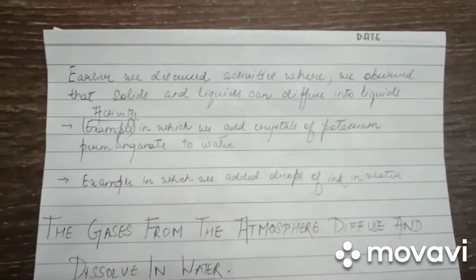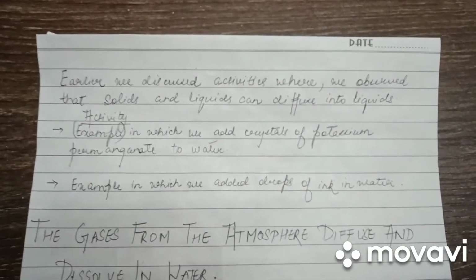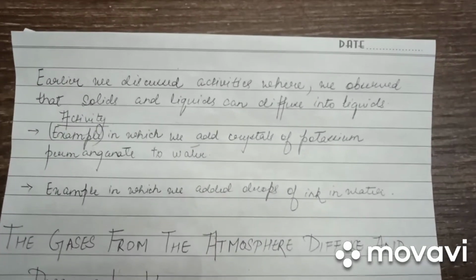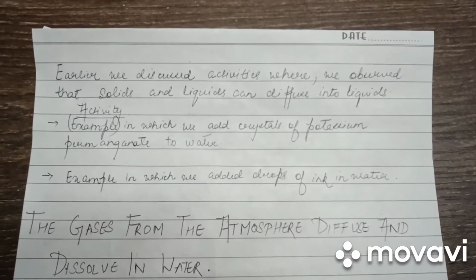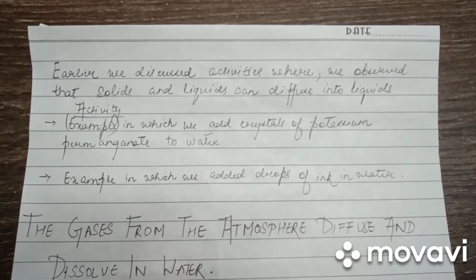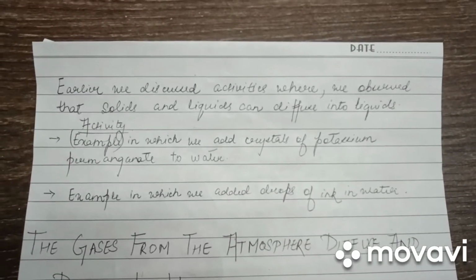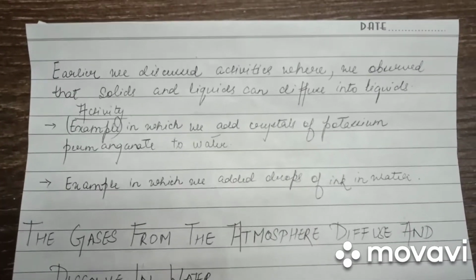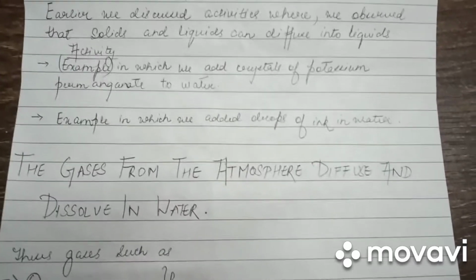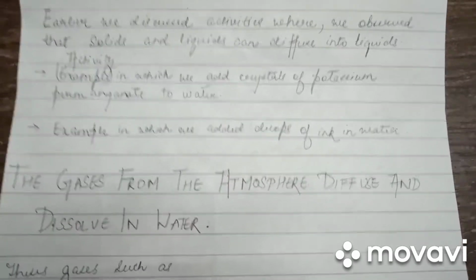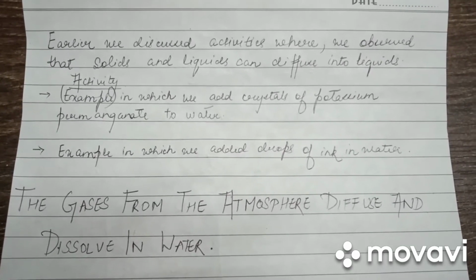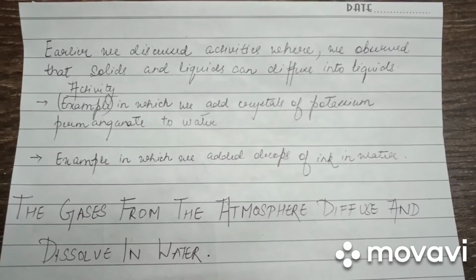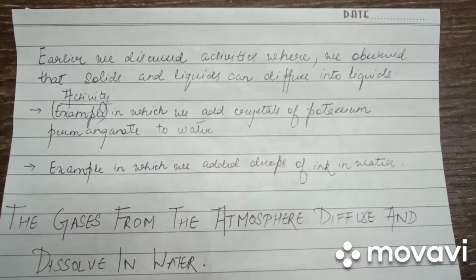Earlier we discussed activities where we observed that solids and liquids can diffuse into liquids. Remember the activity in which we added crystals of potassium permanganate to water to obtain a colored solution. Similarly, we went through an activity in which we added drops of ink to water. Thus, with these two activities, we can say that both solids and liquids can diffuse into liquids.